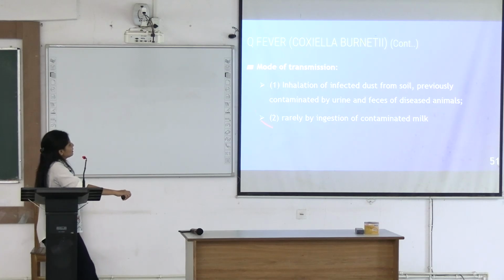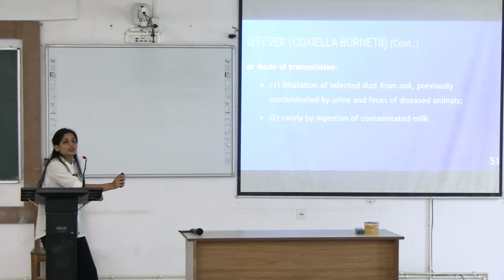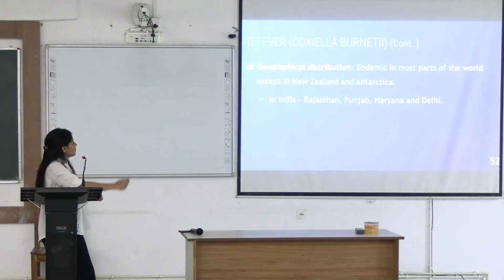But the transmission takes place not through the bite of any vector, but by inhalation of infected dust from soil previously contaminated by urine and feces of the infected animal, and rarely by ingestion of contaminated milk. So this was the only disease that we studied today which did not have any vector involvement. What is the transmission? Inhalation of infected dust from the droppings of diseased animals, and rarely ingestion of contaminated milk from the infected animal.